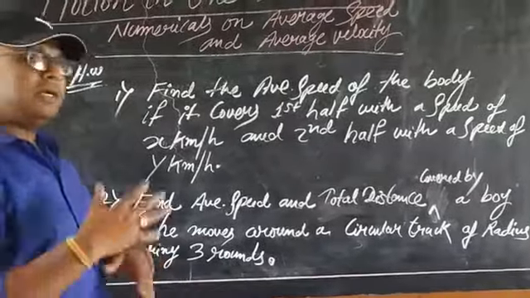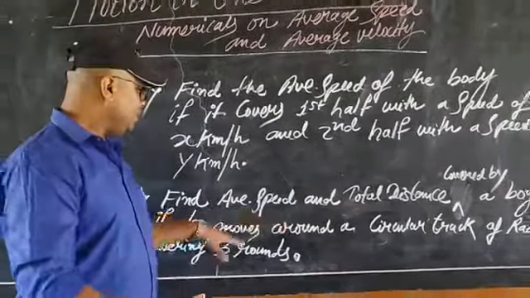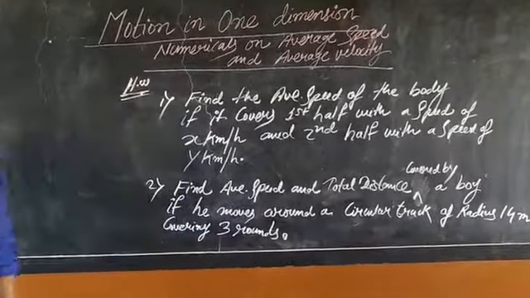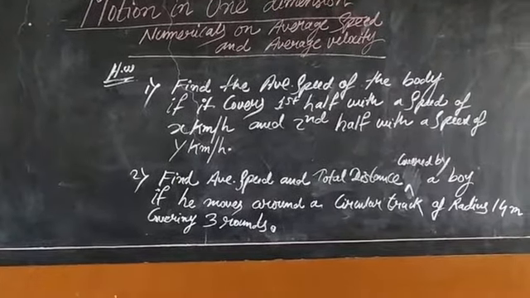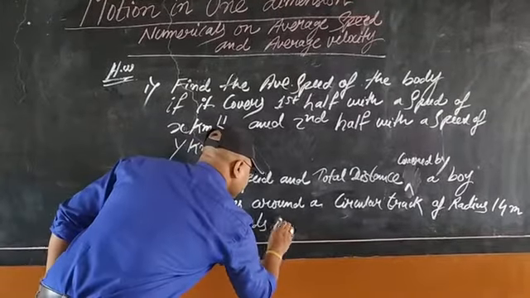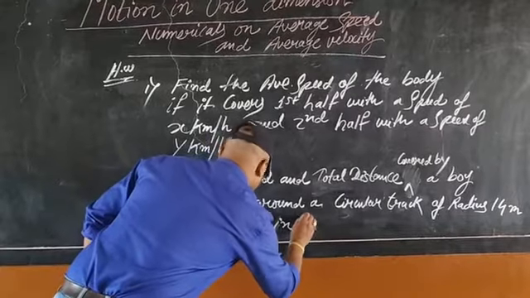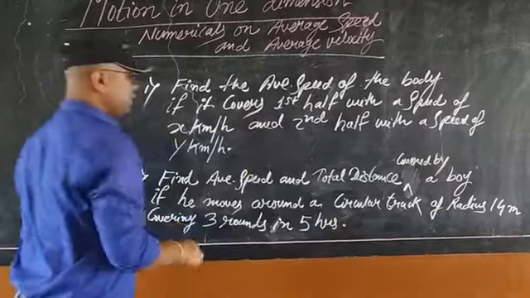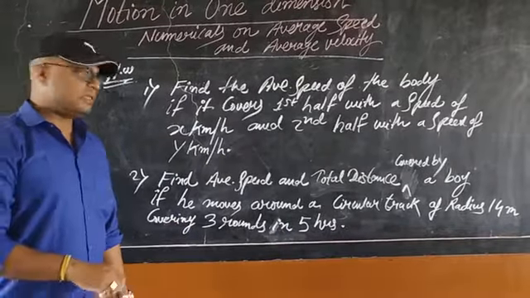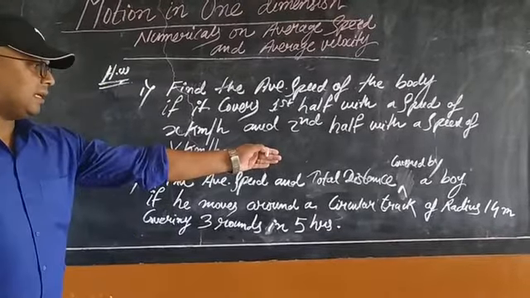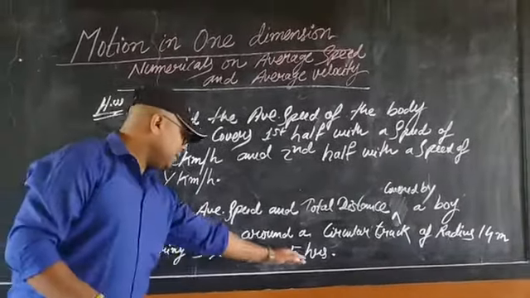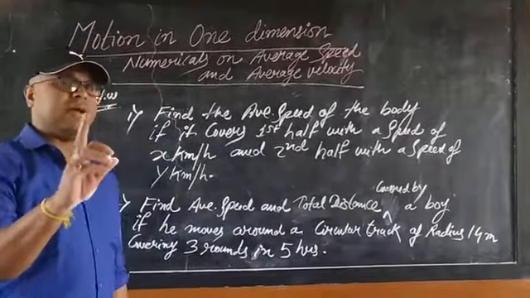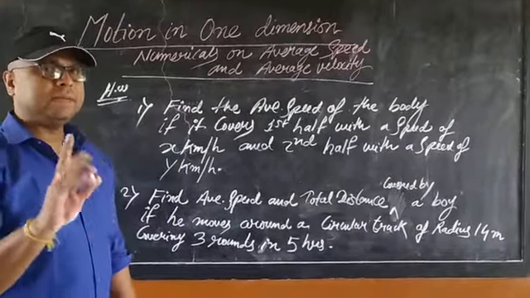So what is the total distance covered by the body and what is the average speed, with the timing being 5 hours. How much, students? 5 hours. The radius is given in meters and the timing is given in hours. You have to find the speed in meter per second.